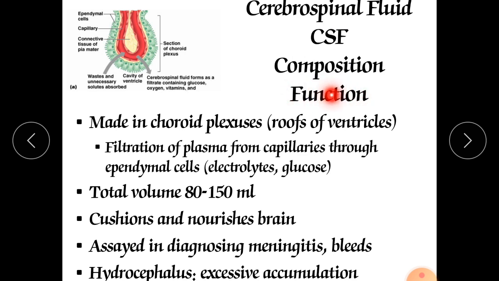Now, in functions, it has 3 major functions. The first function is circulation of various nutrients, glucose, oxygen and electrolytes all over the brain and the spinal cord. It provides nutrition. The second function is protection from shock, such as sudden shock from an accident or any other way.